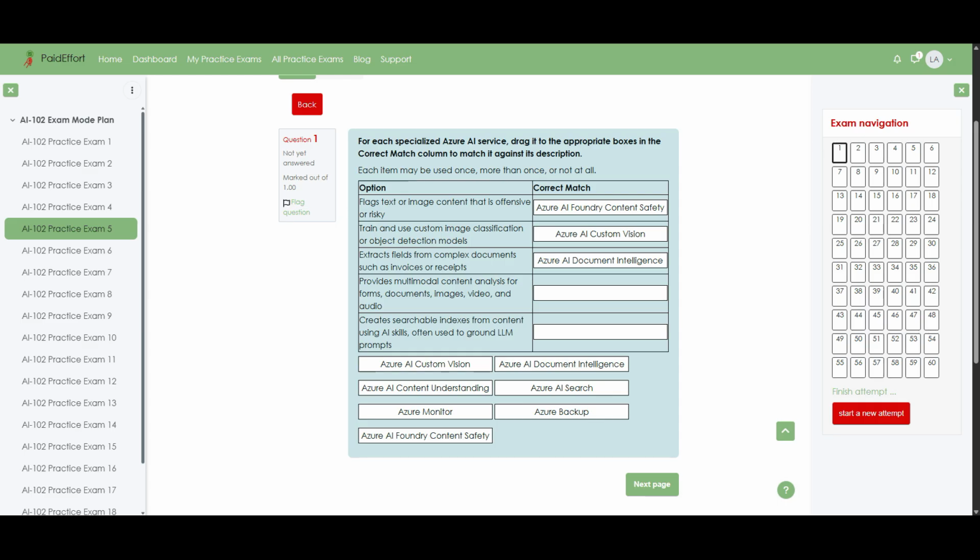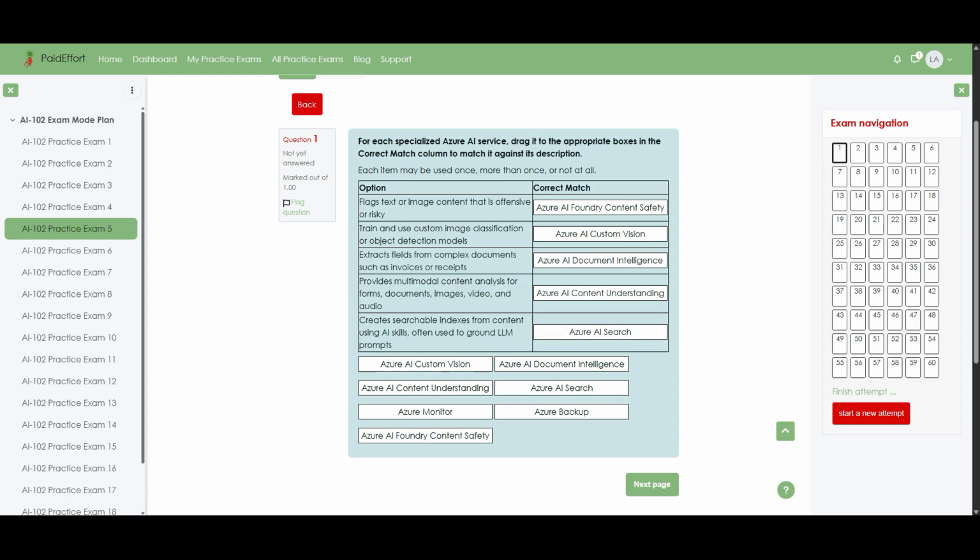Provides multimodal content analysis for forms, documents, images, video, and audio. Correct match: Azure AI Content Understanding. Creates searchable indexes from content using AI skills, often used to ground LLM prompts. Correct match: Azure AI Search.